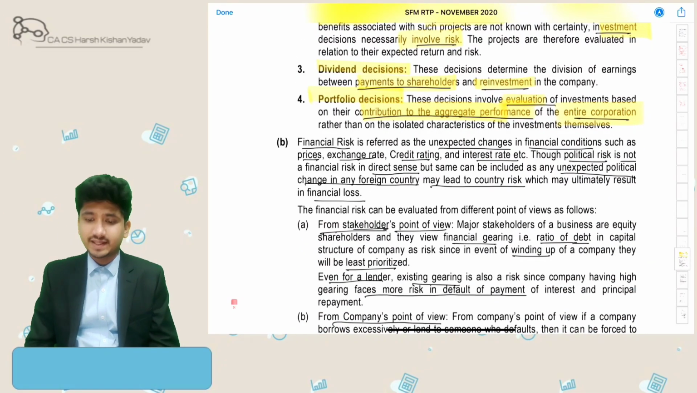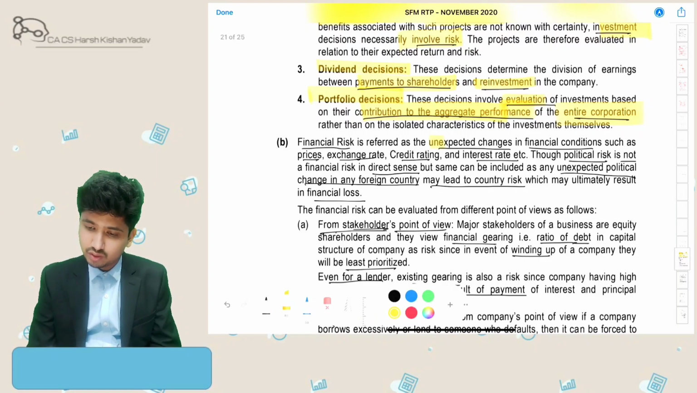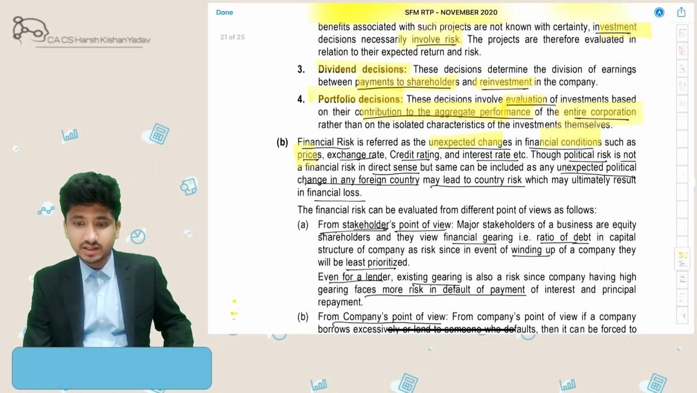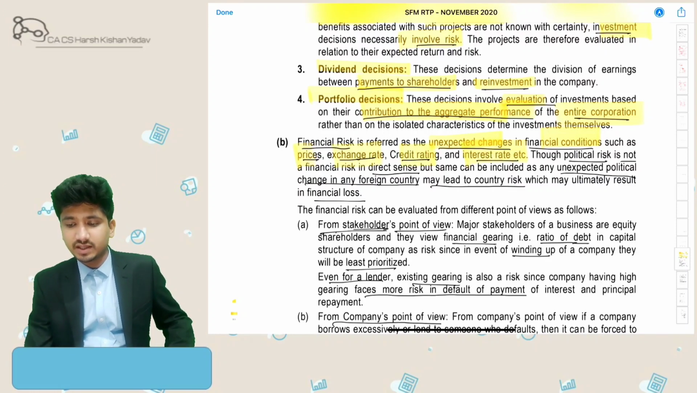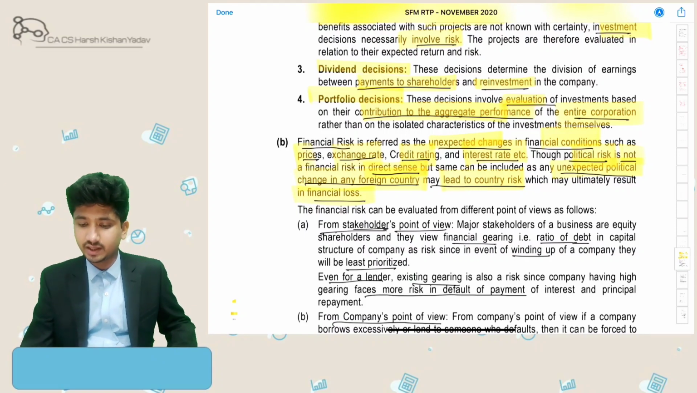Next question is, what is financial risk? So financial risk is an unexpected change in financial conditions like price change, exchange rate change, rating change, interest rate change. Political risk is not directly a financial risk in the direct sense, but an unexpected political change in any country may lead to country risk, resulting in financial loss to an entity.